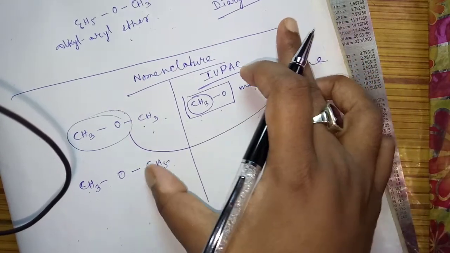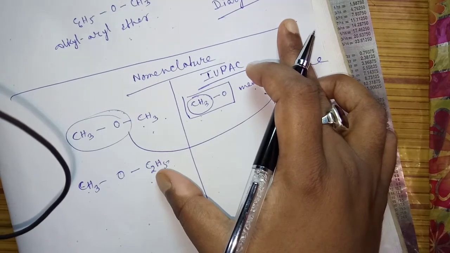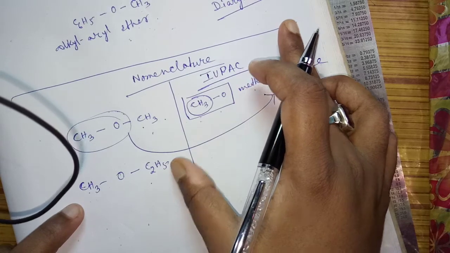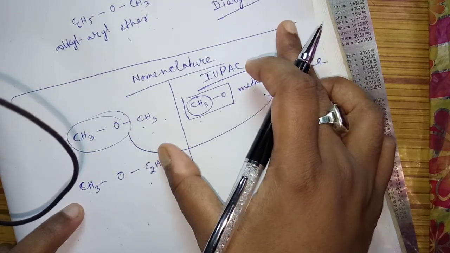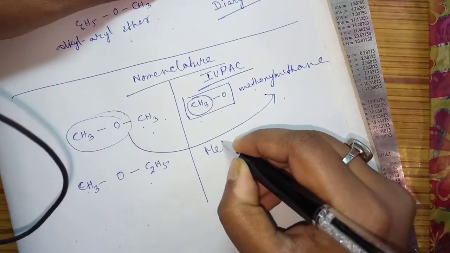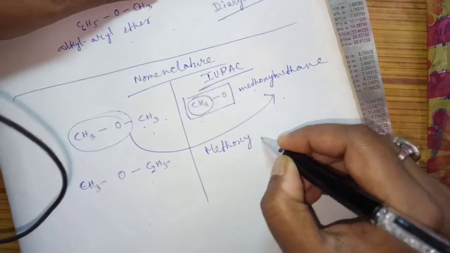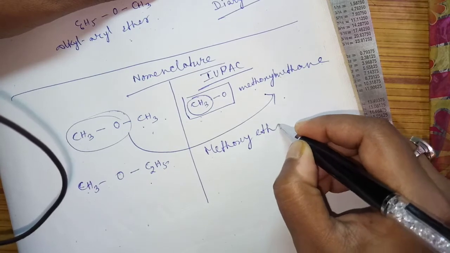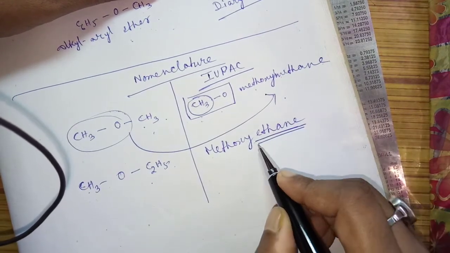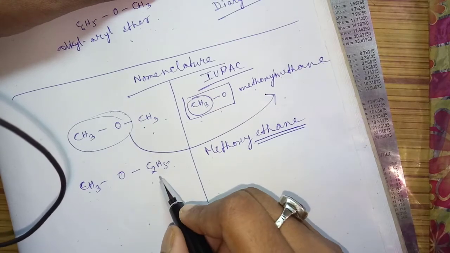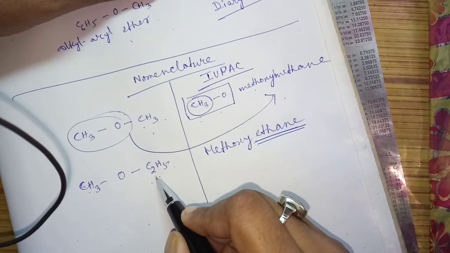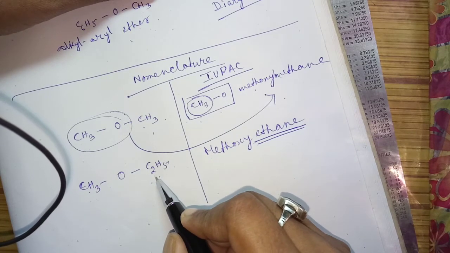Ethyl has 2 carbons and methyl has 1 carbon, so the bigger alkyl group gives the main name. That means it will be methoxyethane. Am I clear? The main carbon chain is the 2 carbon chain, so it will be ethane.